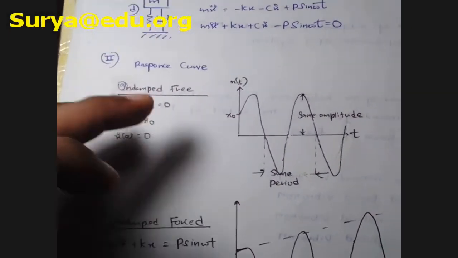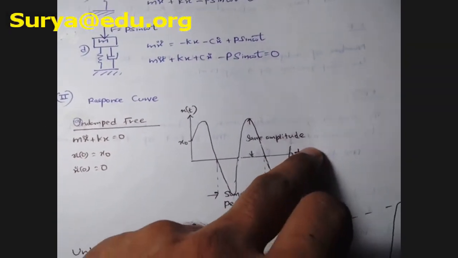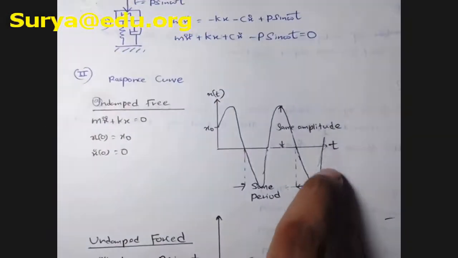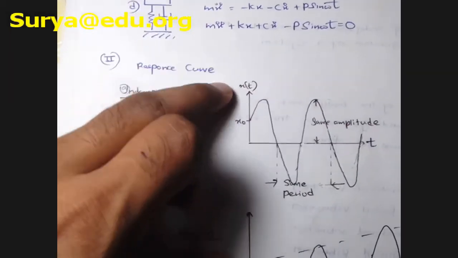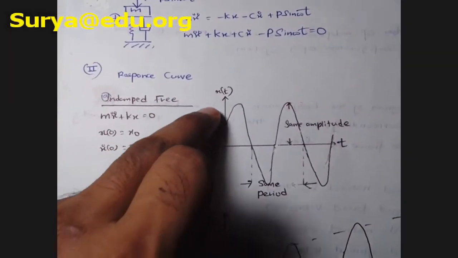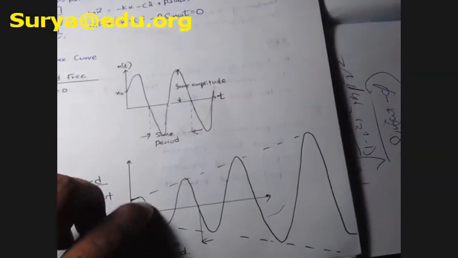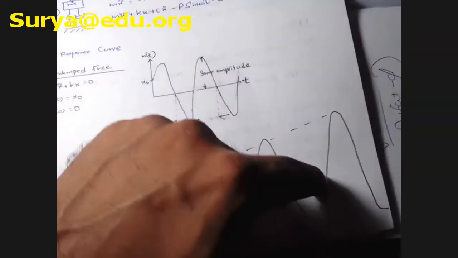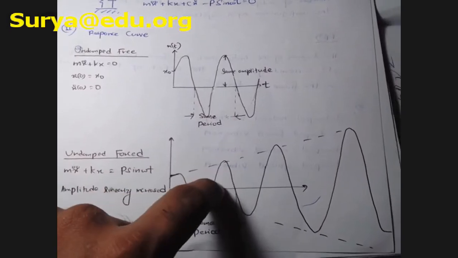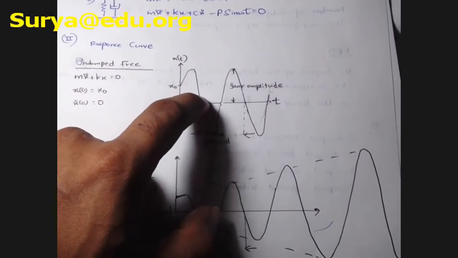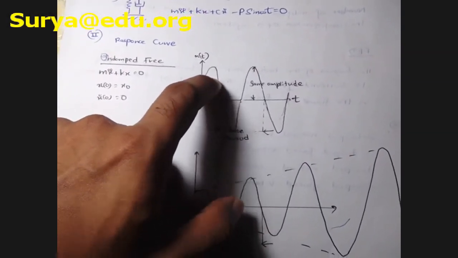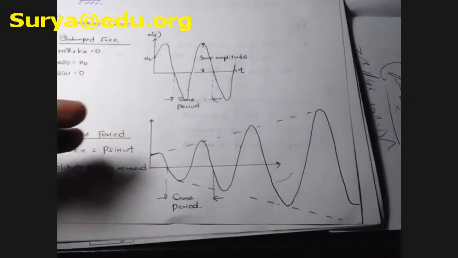This is for damped free, this is how the response happens. This is the time axis, and please remember to label the axes: this is time and this is the response x. This is for undamped free, something like a conical shape going like this. And this is undamped forced. Undamped is easy to remember: undamped but free, here also undamped but forced. It's going like this.